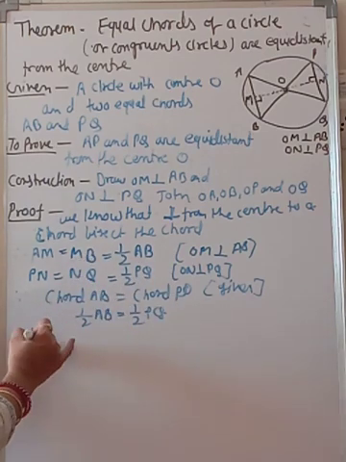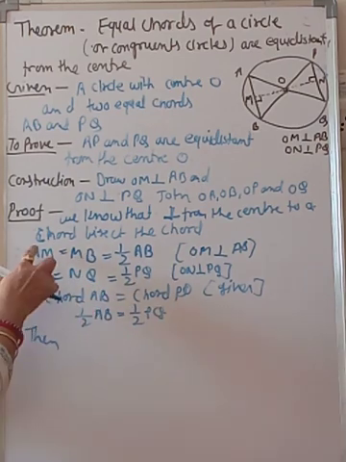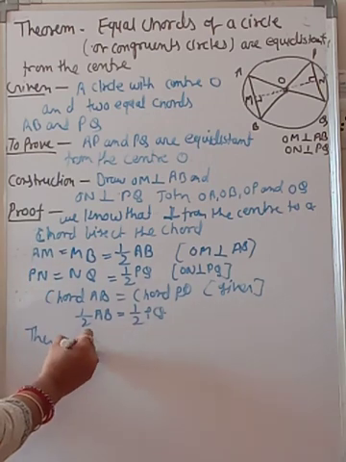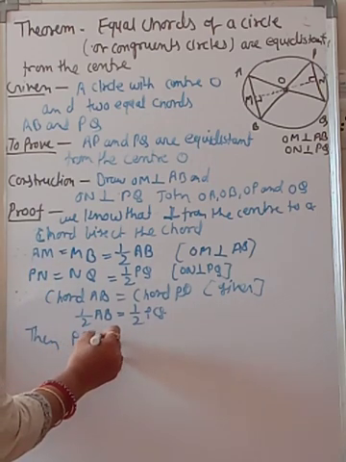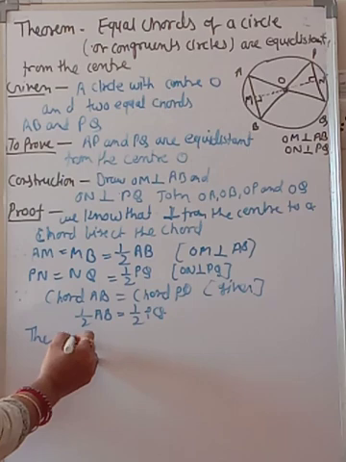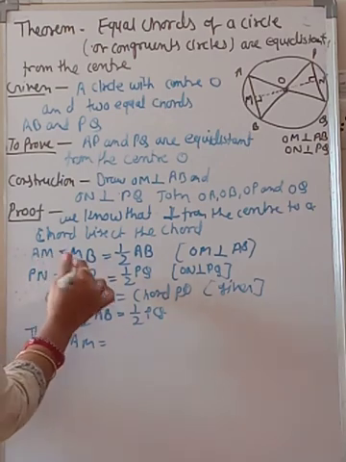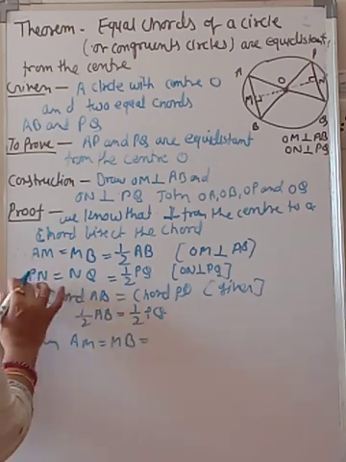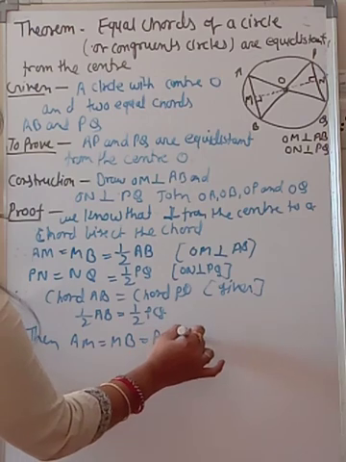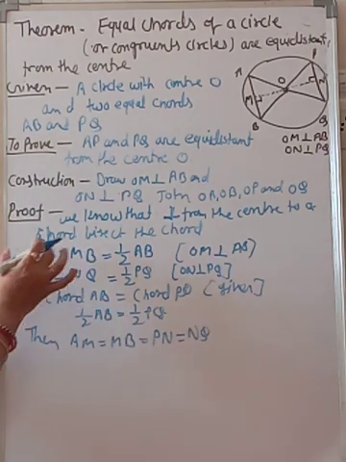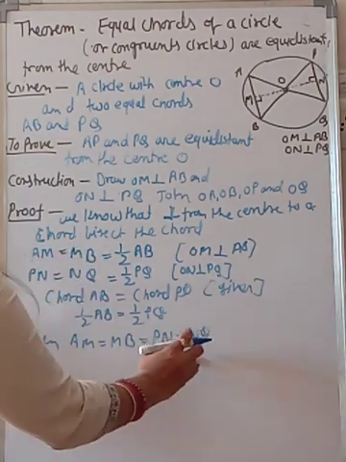Then equating both equations, you can write AM equal to MB equal to PN equal to NQ. So all four terms are always equal.